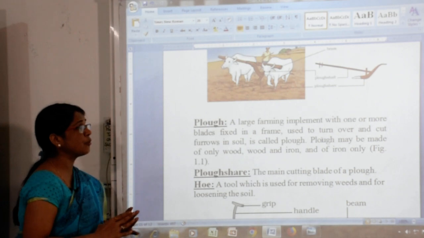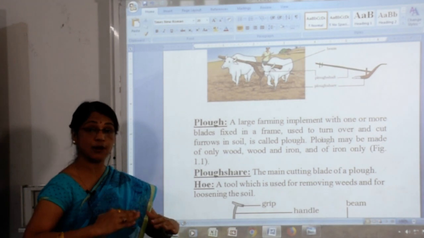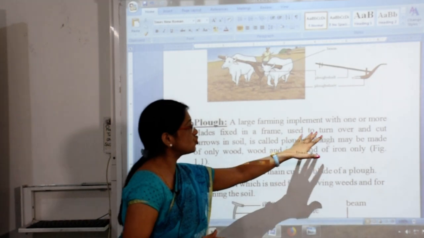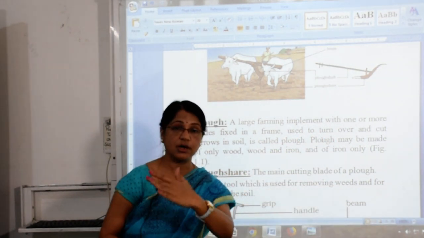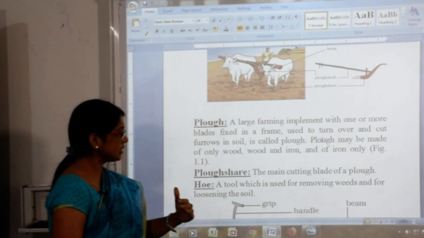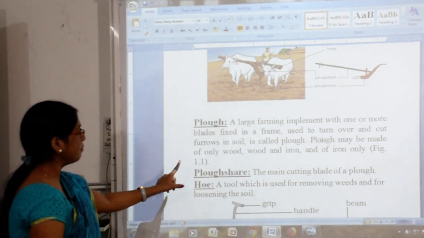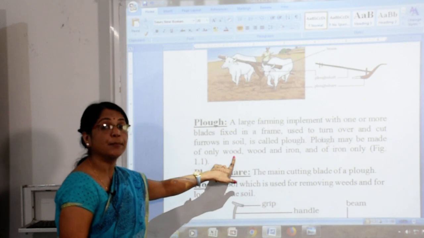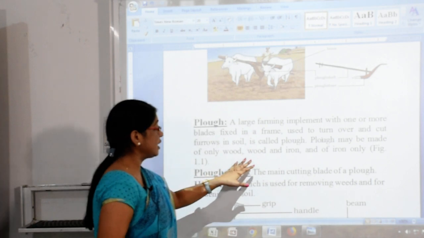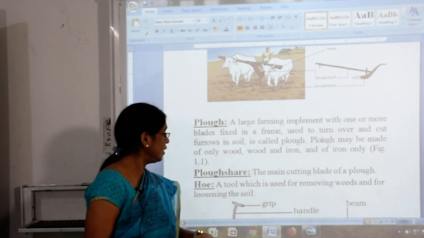A large farming implement with one or more blades fixed in a frame, used to turn over and cut the furrow in the soil, is called the plough. A plough may be made of only wood, but that was in previous times. Nowadays it has changed, and wood and iron are both used.